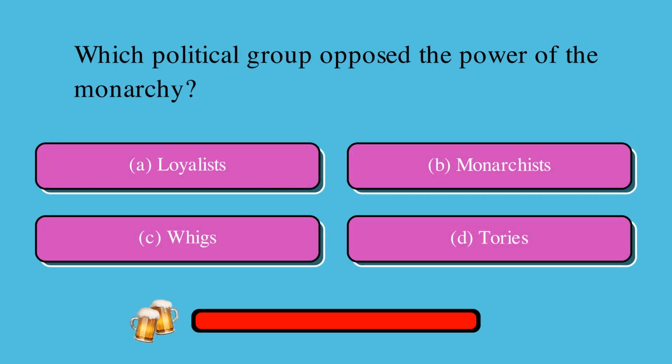Which political group opposed the power of the monarchy? Is it A. Loyalists, B. Monarchists, C. Whigs, or D. Tories? The correct answer is C. Whigs.